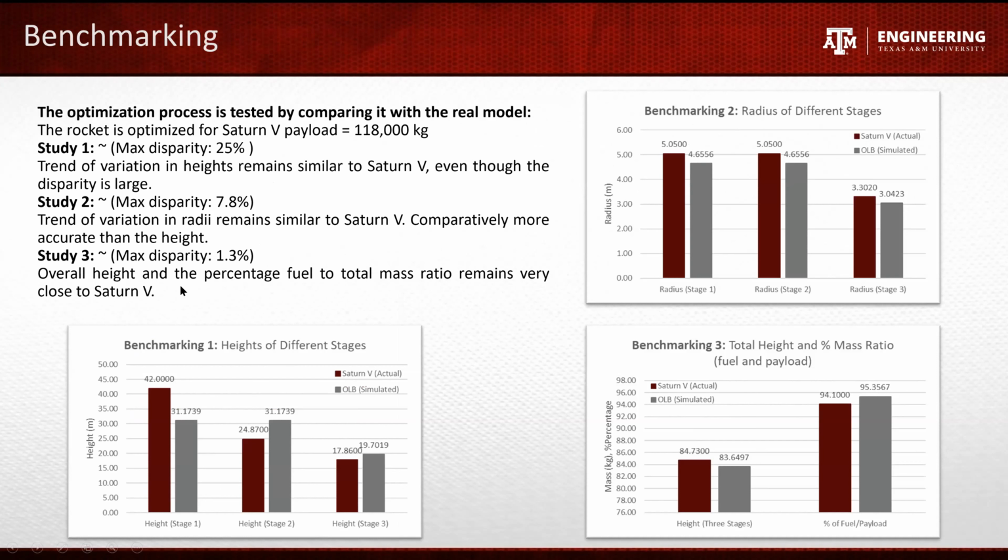One main thing to observe is that the total height of the rocket and the percentage of fuel with respect to payload is pretty close to the actual values, even though the other smaller parameters like the radii and heights of individual components varied, but overall it stayed pretty much up to the mark. And so this shows that the assumptions and the simplifications which we used in this overly complicated problem are reasonable.